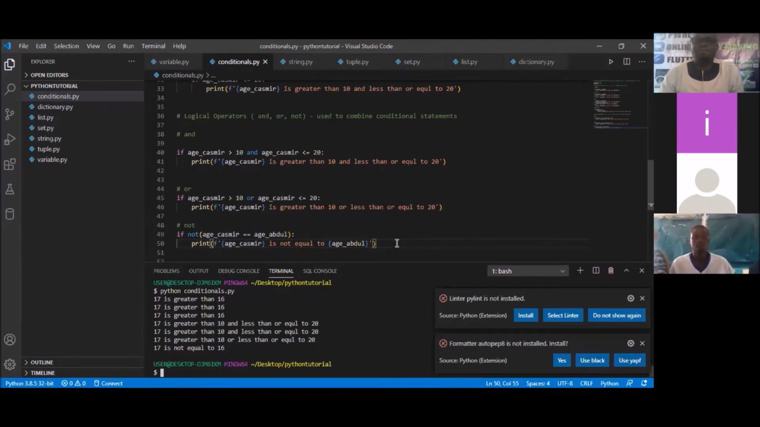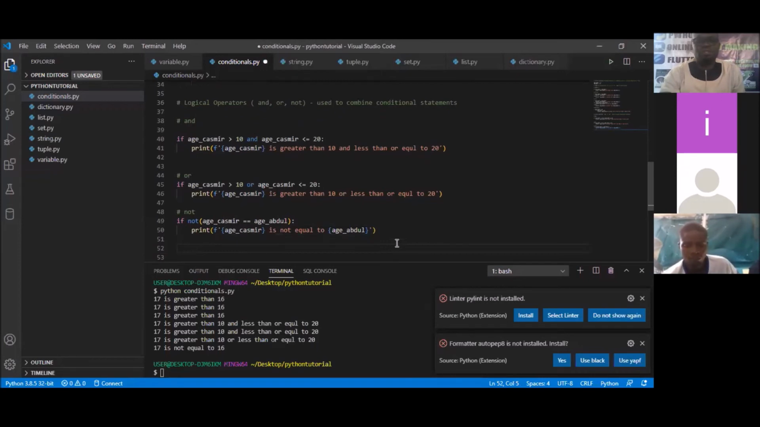Are we together? Do we understand this one? I think this one is pretty easy to understand. So next we are going to be looking at what we call the membership operators. That's what we're going to be looking at.